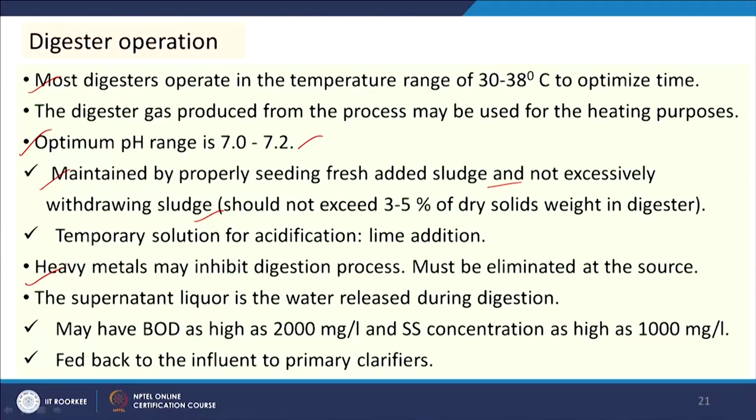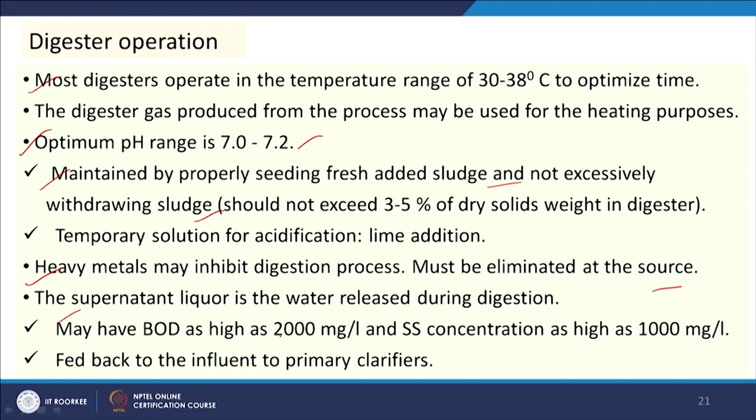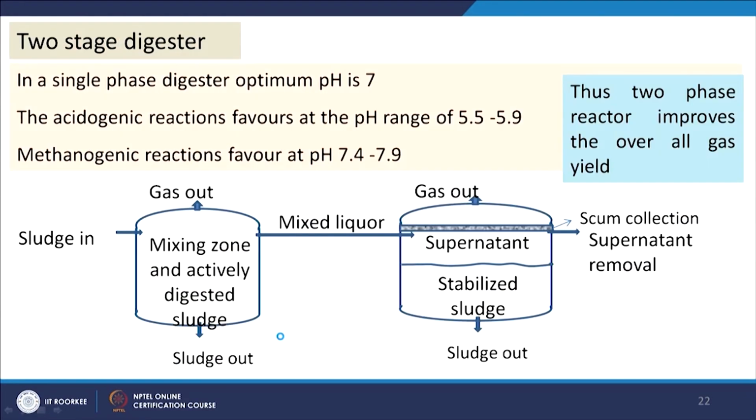And then heavy metals may inhibit the digestion process and must be eliminated at the source. The pretreatment and heavy metal removal will be done at an earlier stage, and then the supernatant liquid which is generated here also contains some amount of biodegradable organics. So, those can be treated and clean water can be produced.